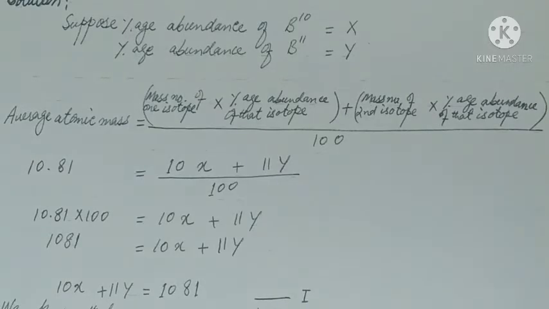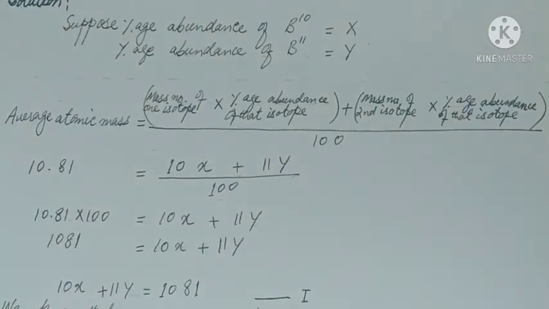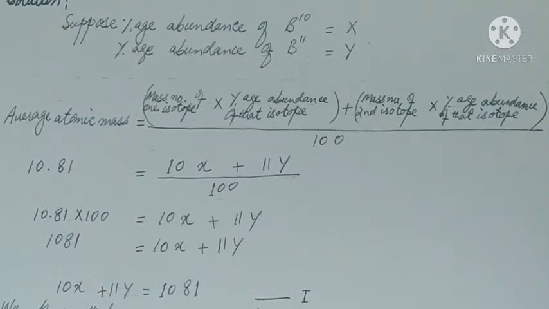Average atomic mass for boron is given, which is 10.81, and the atomic mass of B10 is 10 and its percentage abundance is x, and for B11 the atomic mass is 11 and its percentage abundance is y, divided by 100.